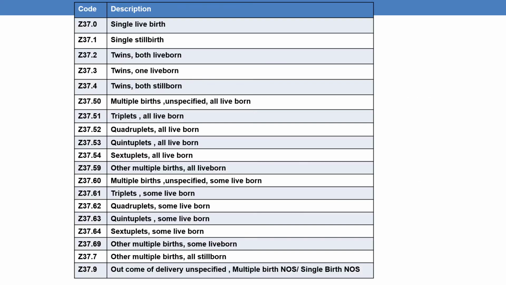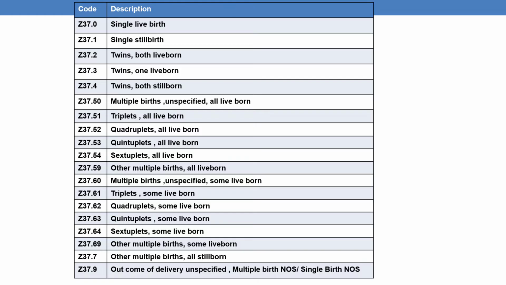Now here you can see the table which has all the codes that come under the category Z37, which indicates the outcome of delivery. Whenever abortions result in a single live birth or a live born child, then you need to code additionally the Z37 series to indicate the outcome of delivery.